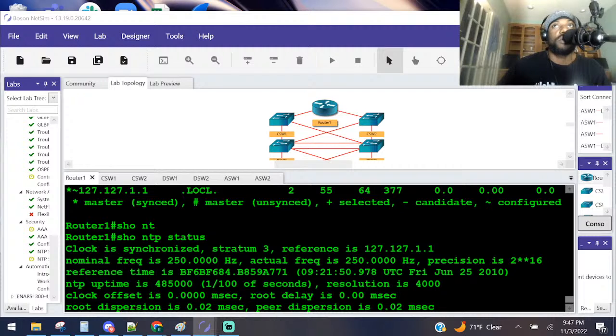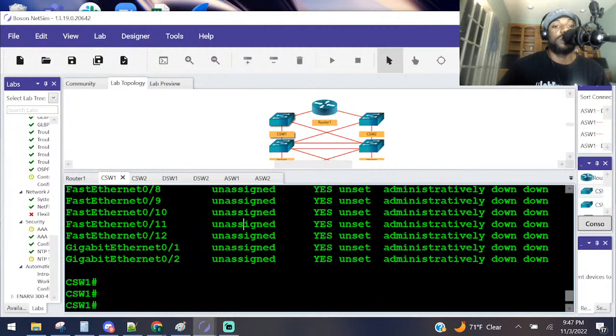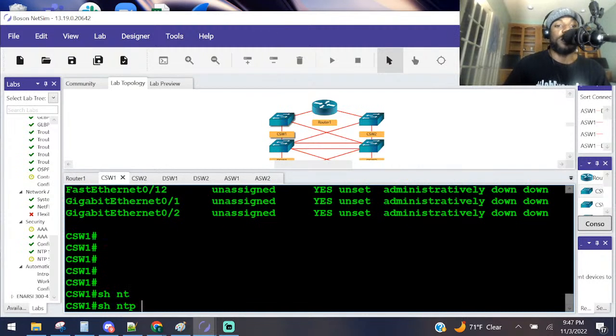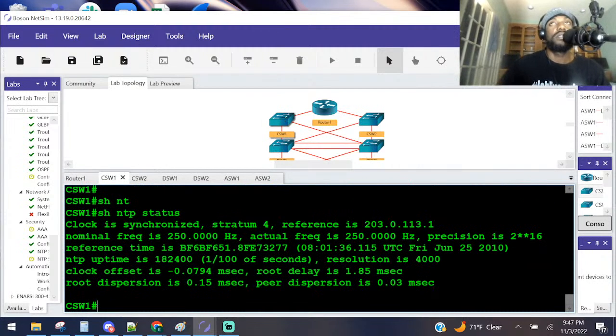So we were on Task 3. Let's go ahead and set up authentication. On CS1, display the status. Let's try to get through this, right? Show NTP status. Synchronized. What authoritative source is being used to synchronize? The authoritative source, that's my reference clock, 203.113.1, which I believe is this guy.